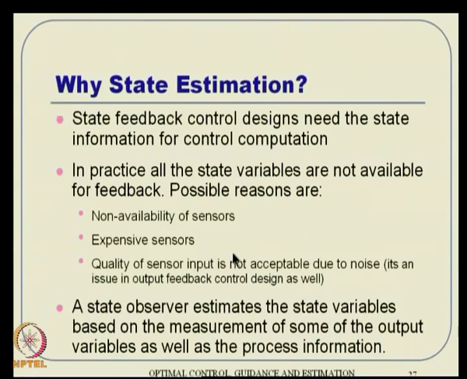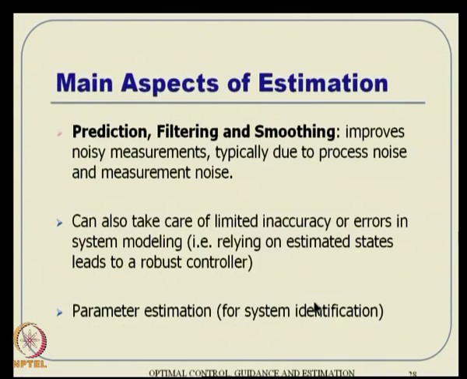Okay, so then we go to this observer theory, and the state observer essentially estimates the state variables based on the measurement of some of the output variables as well as the process information. That is critical actually. They are not just dependent on the output variable only, which is the sensor output given to us from sensor values, but it will also account for system dynamics. So, that is where the process information comes into the picture. Accounting for all that, it will try to predict, and the prediction becomes much more robust actually.